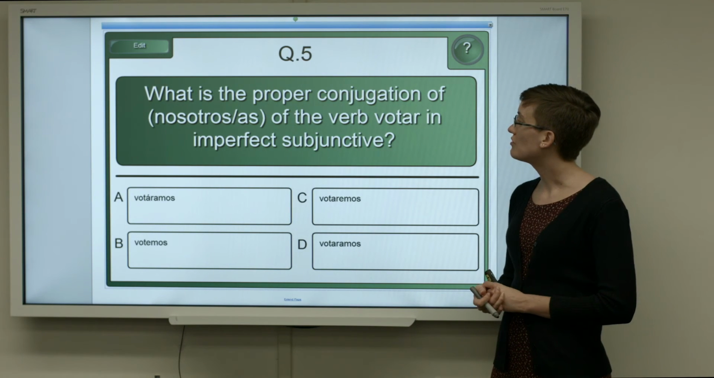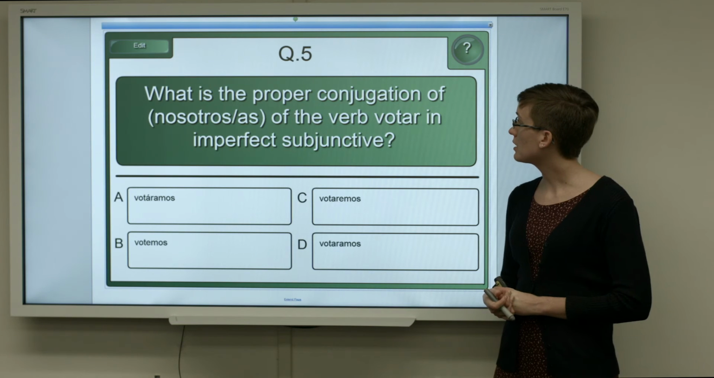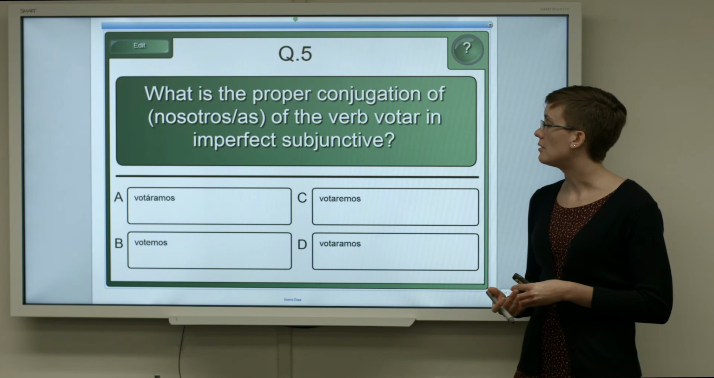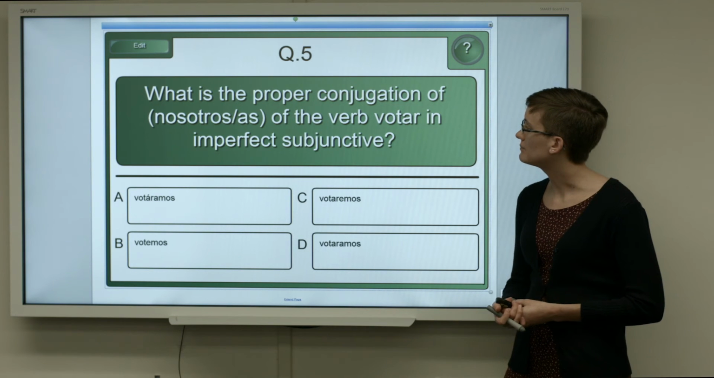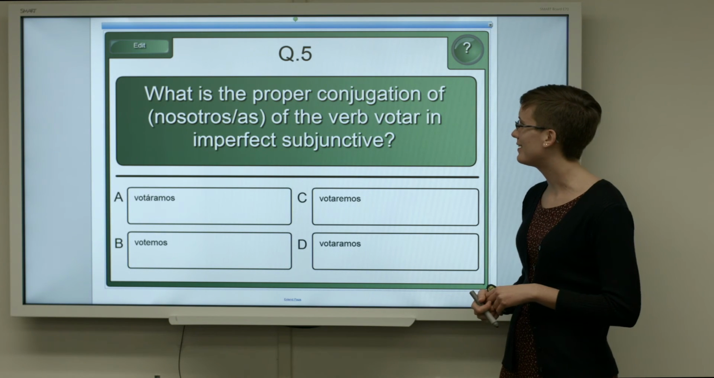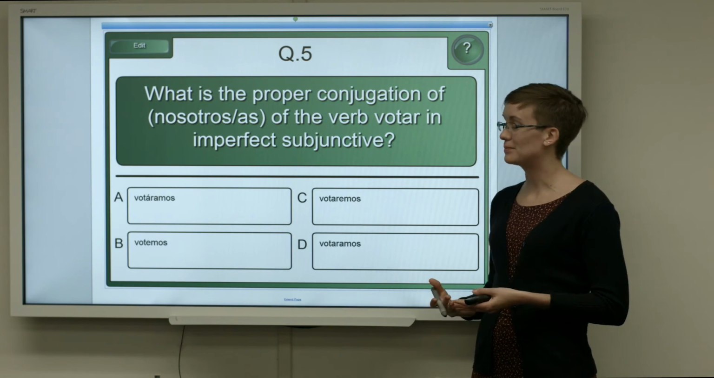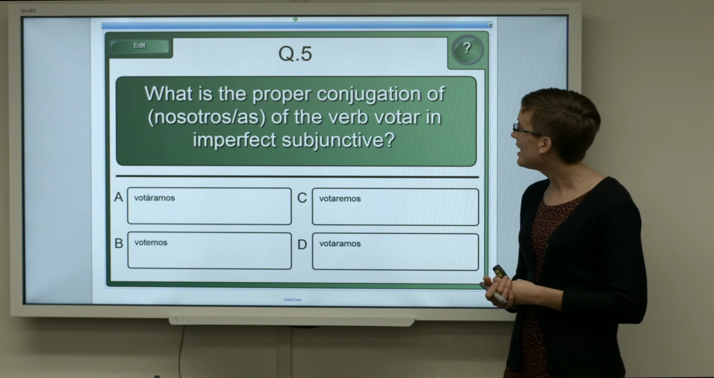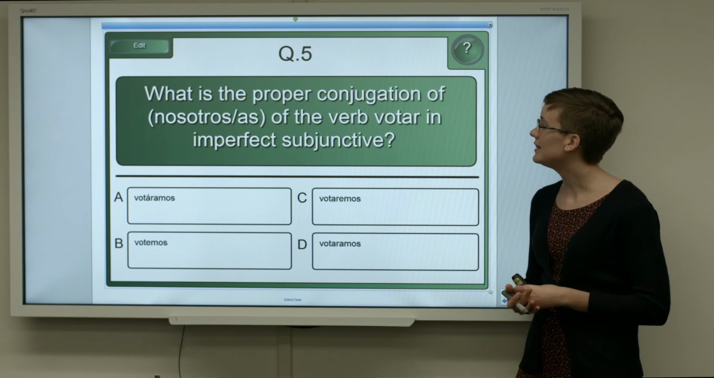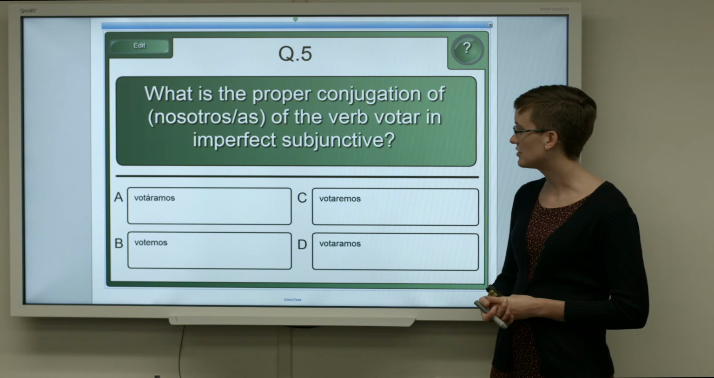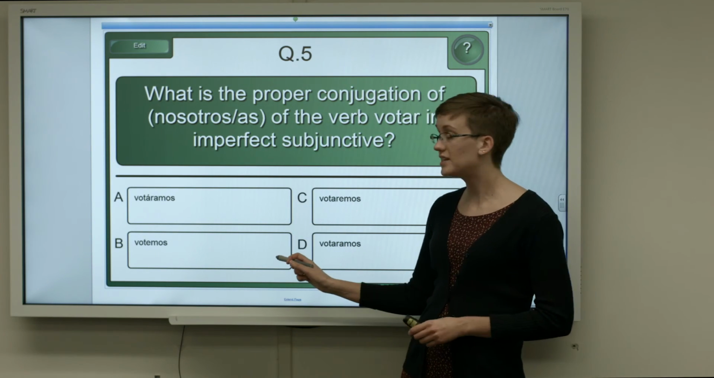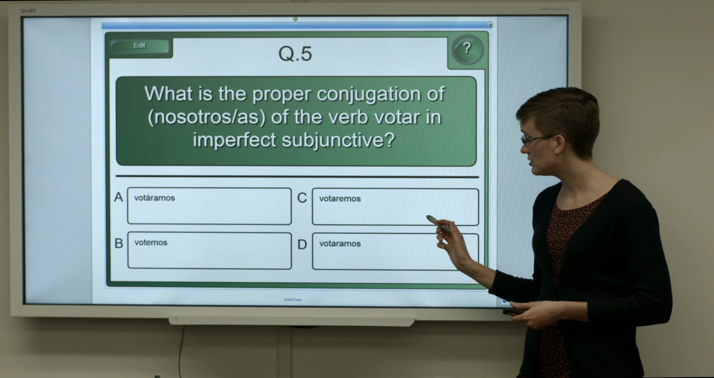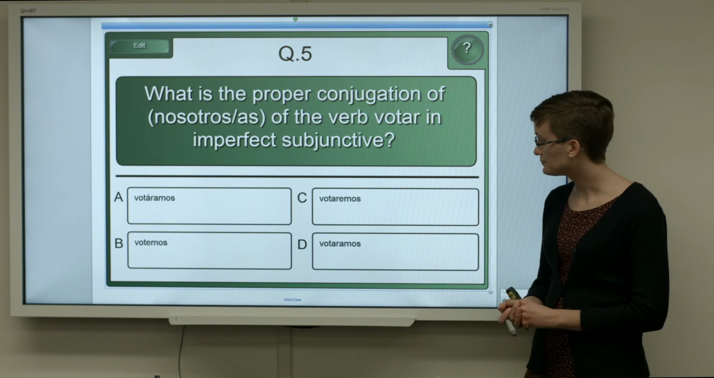Okay, so finally, what is the proper conjugation of the first person plural, nosotros, nosotras, of the verb votar in the imperfect subjunctive? Our choices are votáramos, votemos, votaremos, and votaramos.